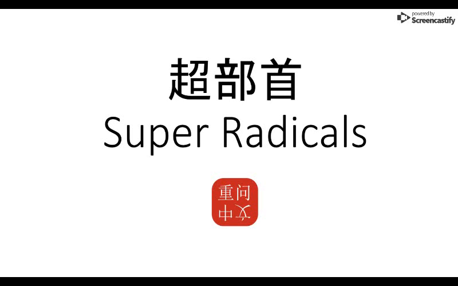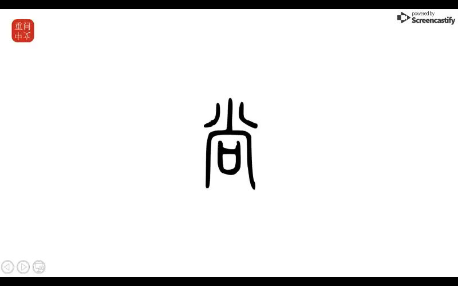This is another video in our series about super radicals, or 超部首. These are character elements that give usually the sound, but possibly also the meaning, to other characters, but are not included in the original 217 radicals.